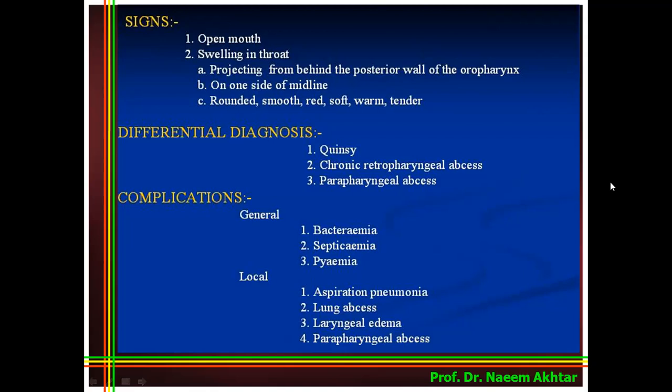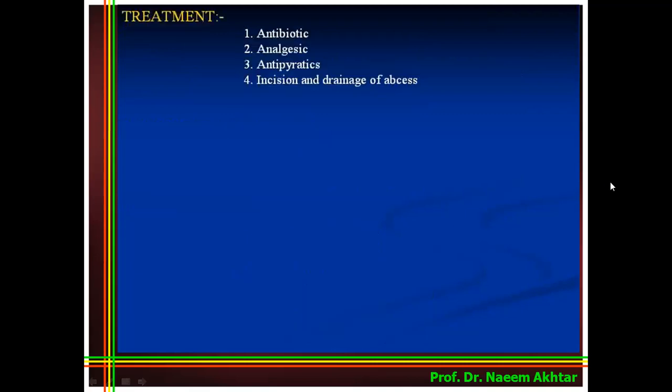Complications which can arise due to this acute retropharyngeal abscess are general complications and local complications. In general complications, the patient may develop bacteremia, septicemia, and pyemia. In local complications, the patient may have aspiration pneumonia, lung abscess, laryngeal edema, and parapharyngeal abscess. Treatment for acute retropharyngeal abscess is antibiotics, analgesics, antipyretics, and incision and drainage of the abscess.